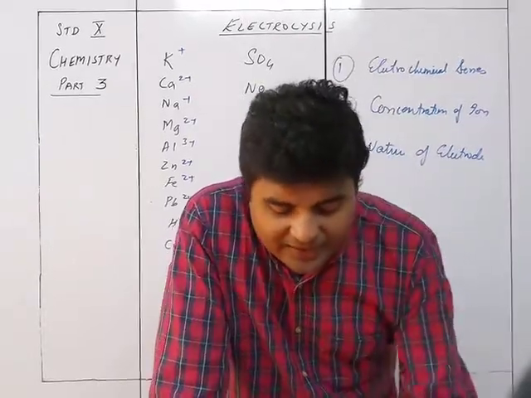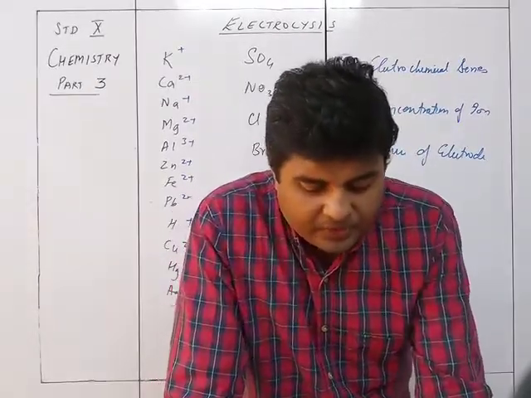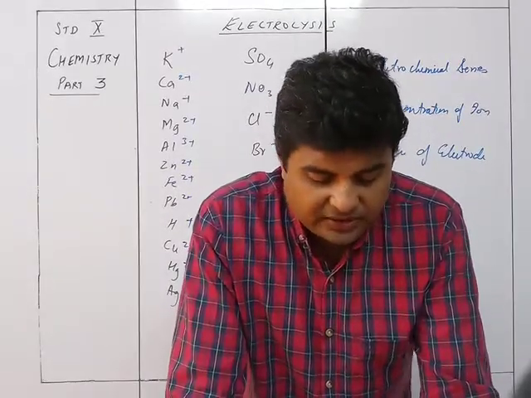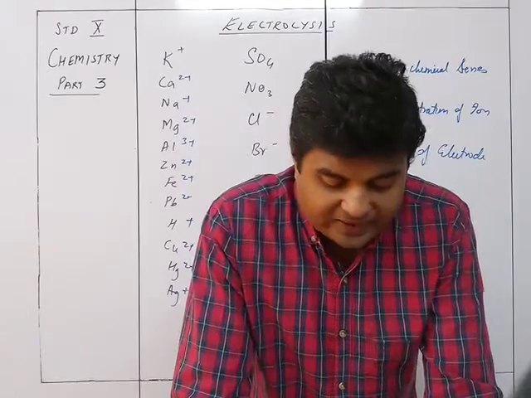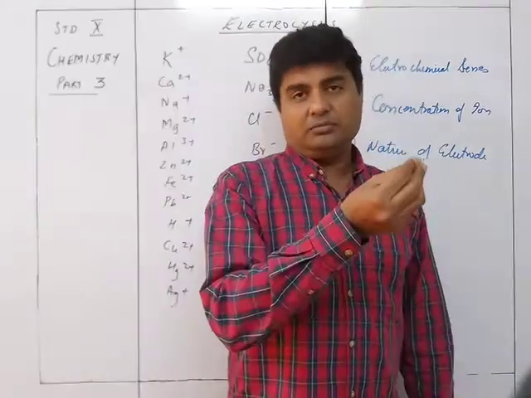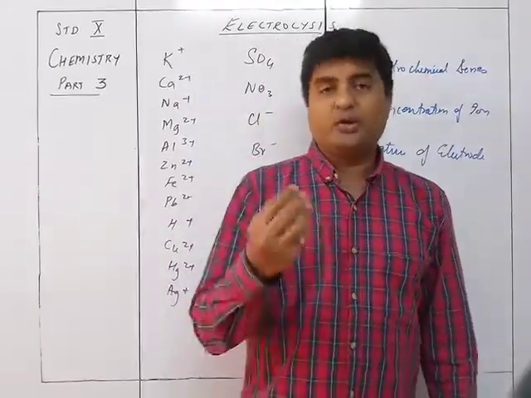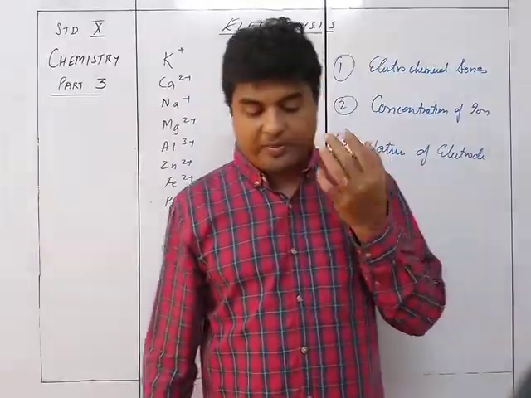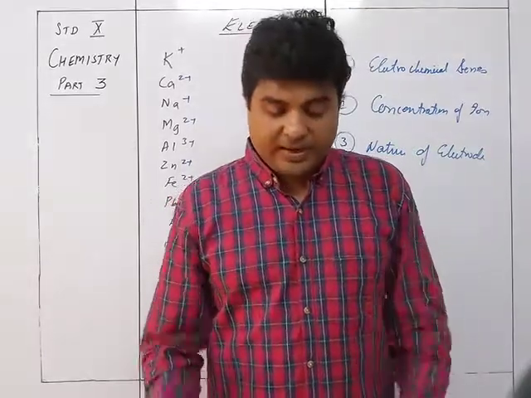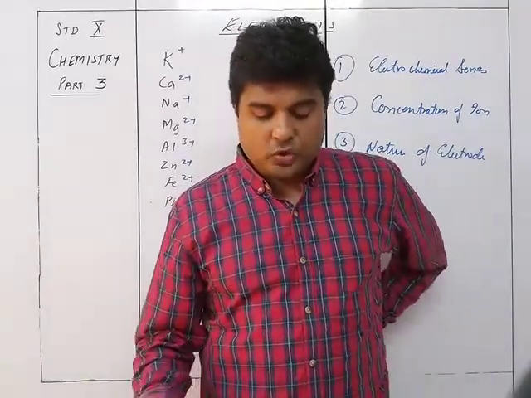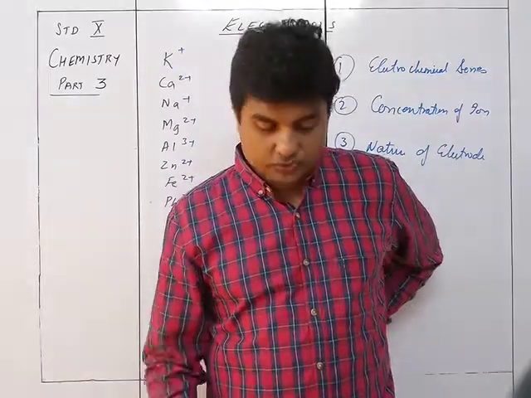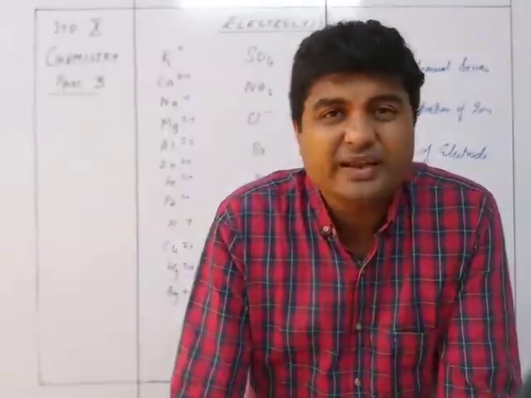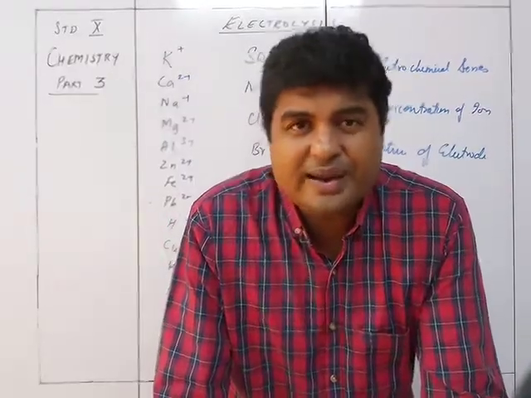Whereas in case of an inert electrode, the cathode is copper but the anode is platinum, and in such a case the OH- will go there and get discharged. So the reaction at anode: OH- loses an electron and becomes OH, and then OH plus OH gives H2O plus O, and O gives O2. This is how it gives oxygen in case of inert electrode.